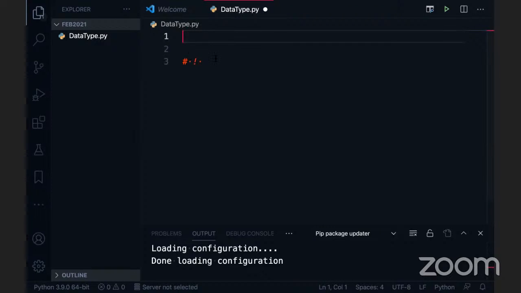What are the data types? Data types are categorized in different ways. One is numbers, and the second one is sequence, and another one is sequence type 2.